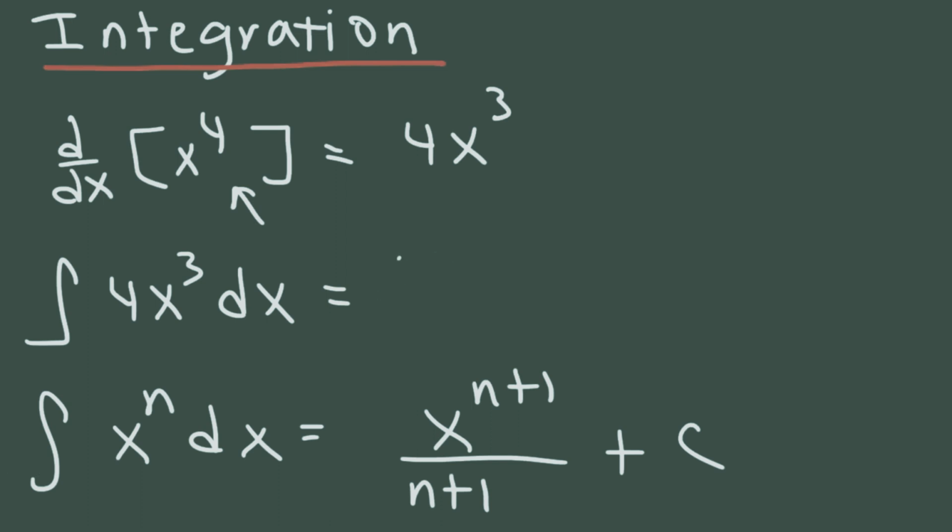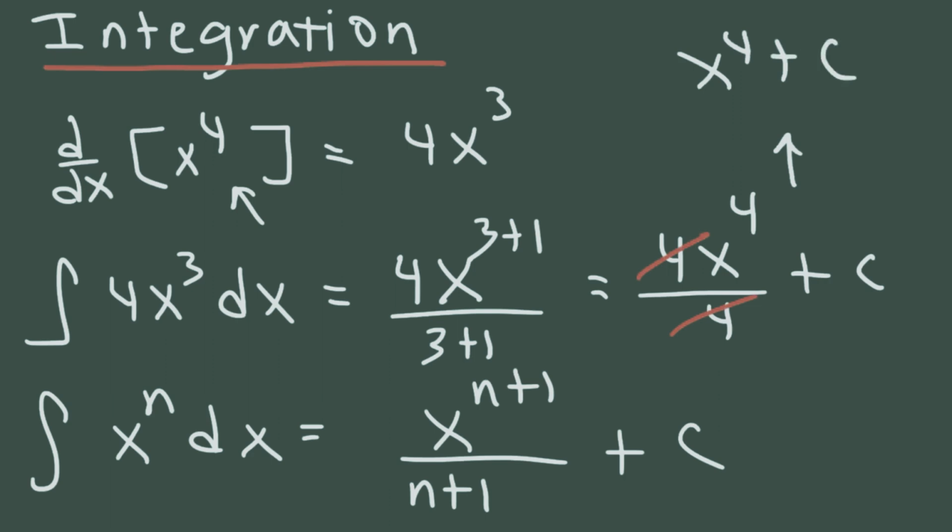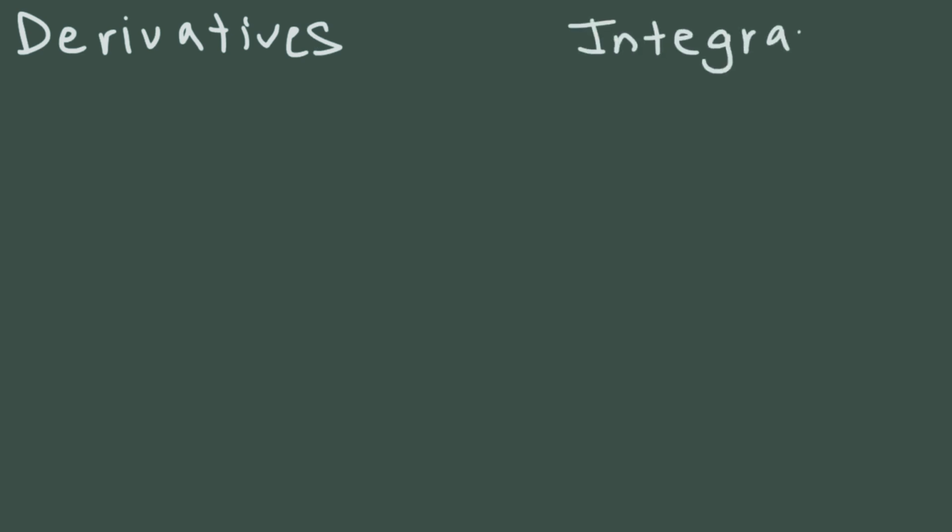So this is going to be 4x to the 3 plus 1 divided by 3 plus 1. So that's 4x to the fourth over 4. And let's not forget to add plus c. And so as you can see, we get x to the fourth plus some constant. So integration is the opposite process of differentiation. So you can call it anti-differentiation. Now I want to take a minute to compare derivatives and antiderivatives, or integration, side by side.